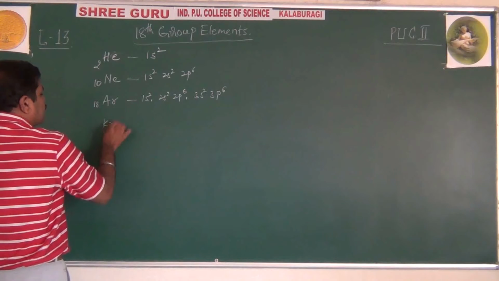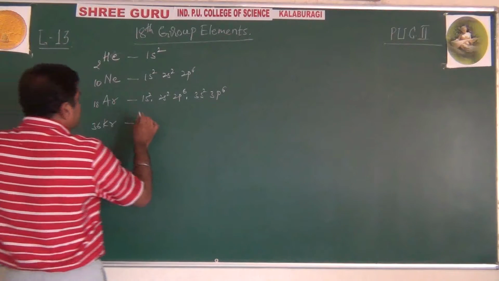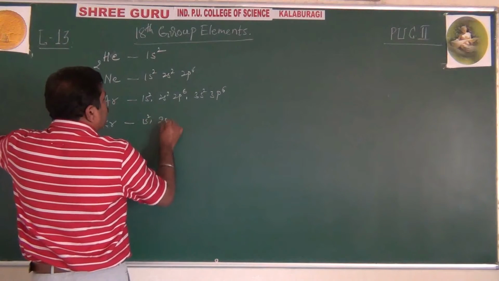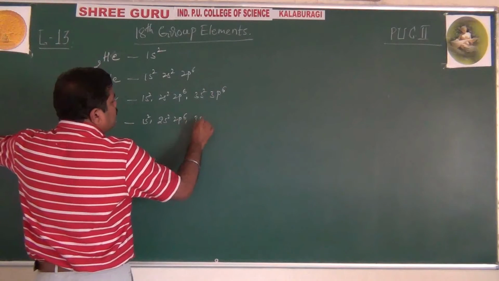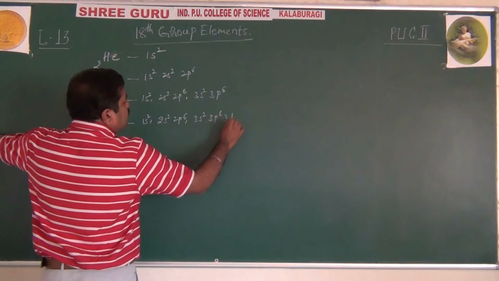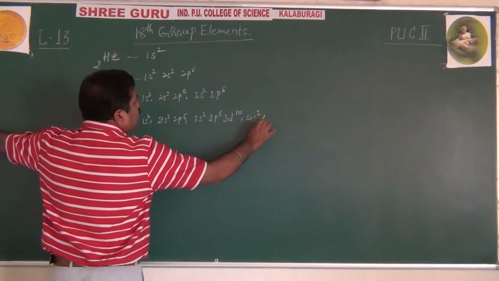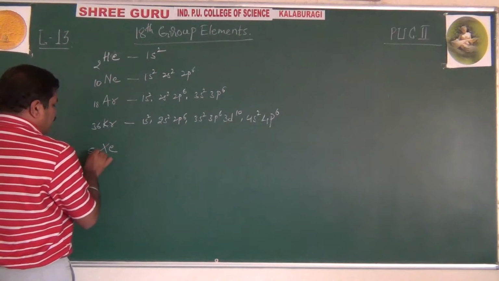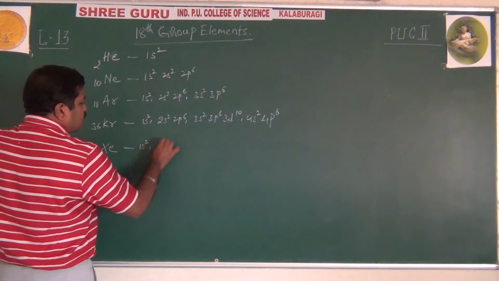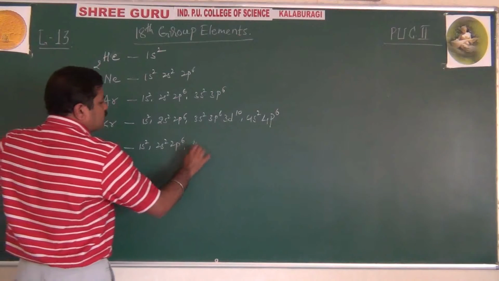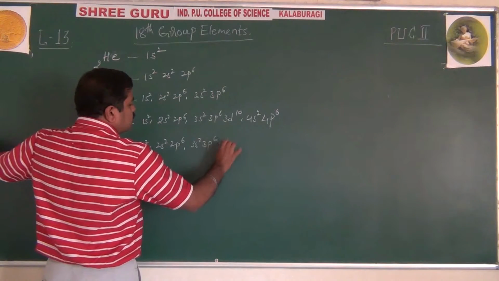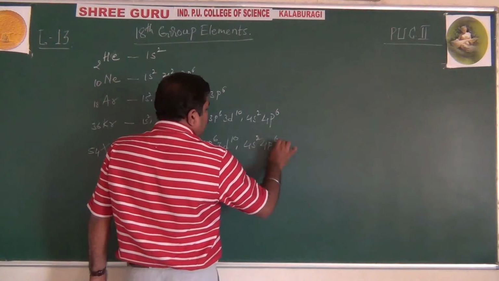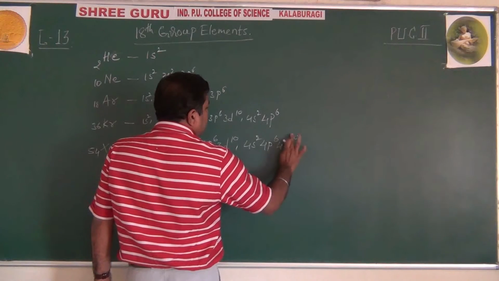Then krypton 36, called hidden: 1s2, 2s2, 2p6, 3s2, 3p6, 3d10, 4s2, 4p6. Then xenon 54: 1s2, 2s2, 2p6, 3s2, 3p6, 3d10, 4s2, 4p6, 4d10, then 5s2, 5p6.